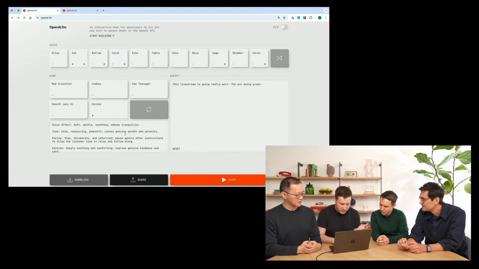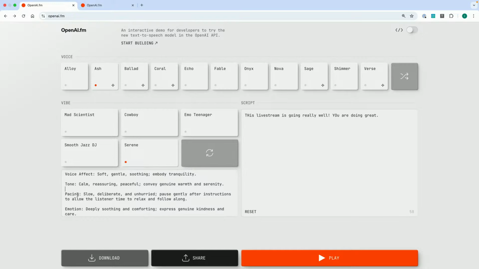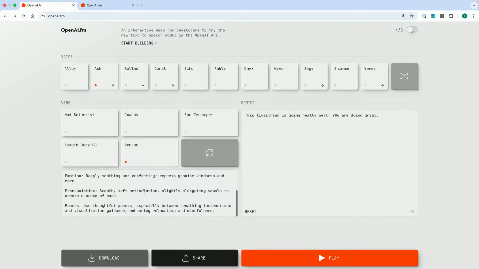You can just prompt it, and you can be as specific as you want. You can tell it exactly what kind of pacing, what kind of emotion you want to hear. So it's very easy to play with. You don't even have to follow this format, just type in anything free form. That's awesome. Very cool. So that's GPT-4o Mini TTS, available in the API today for just 1 cent per minute. Very economical option for generating really lively audio.